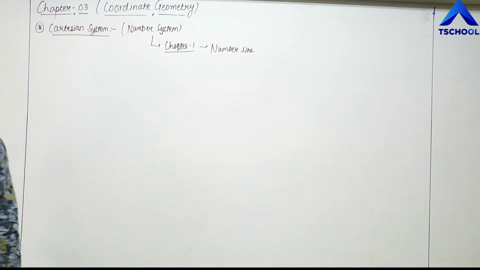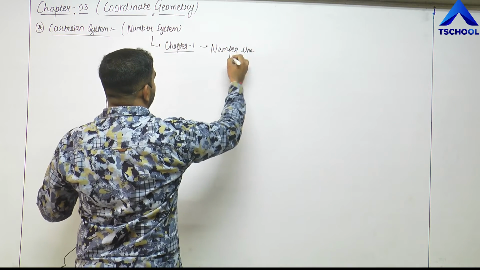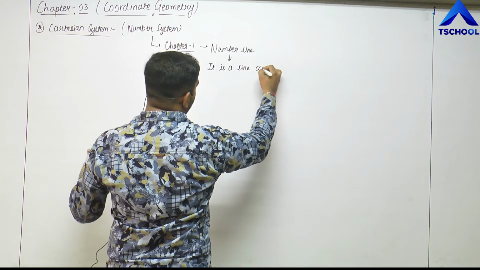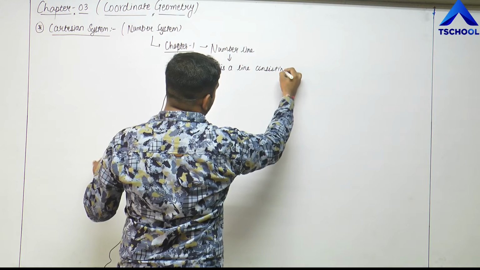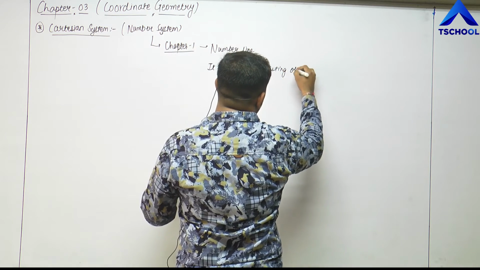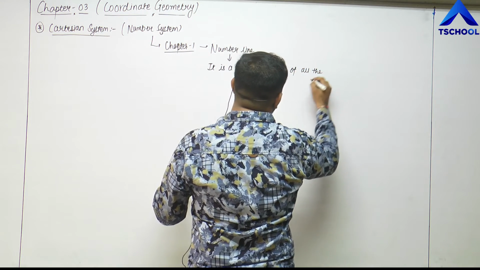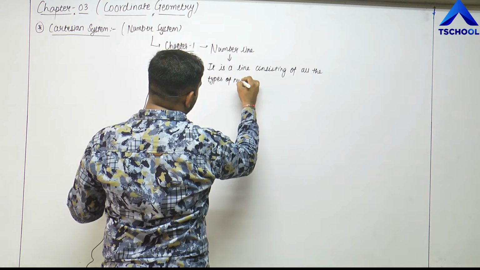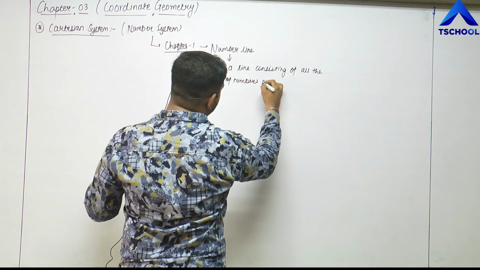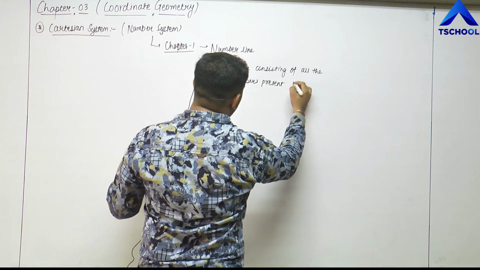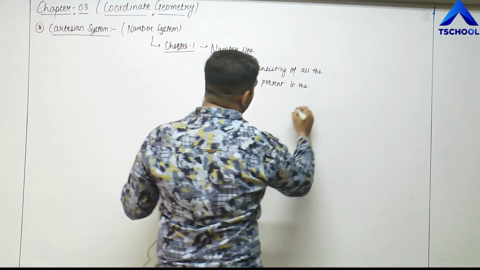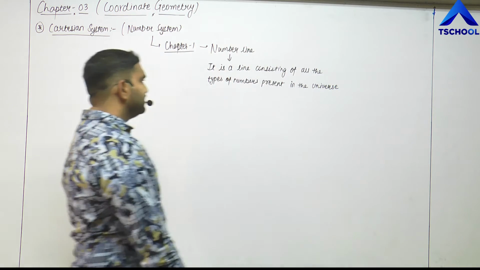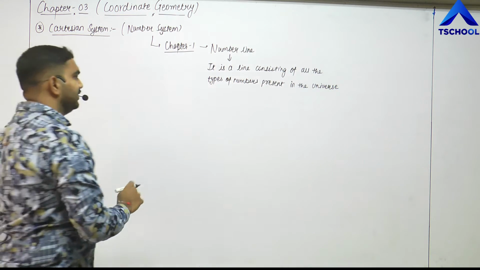The number line is basically a line consisting of all the types of numbers present in the universe.